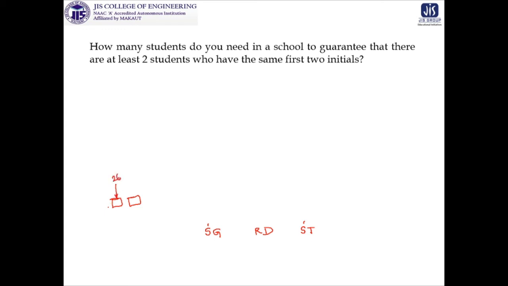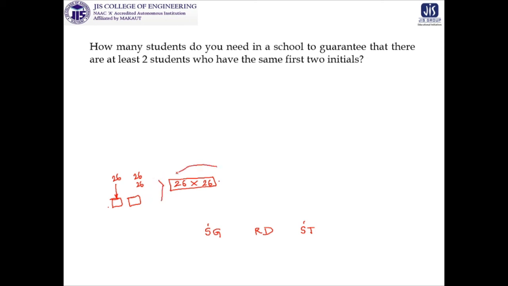You can put 26 alphabets because from A to Z there are 26. Now for this A you have 26 options, for this B you have 26 options, and so on. For this Z you have 26 options. So there are 26 into 26 options where you are not getting any match. So if you want to get at least one match guaranteed, the number of students must be greater than this,